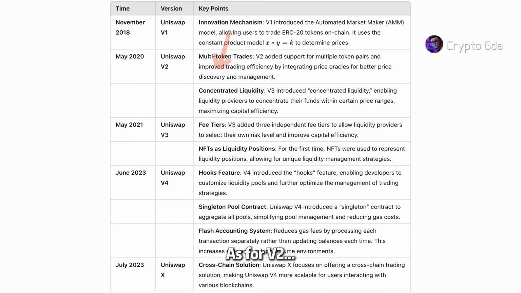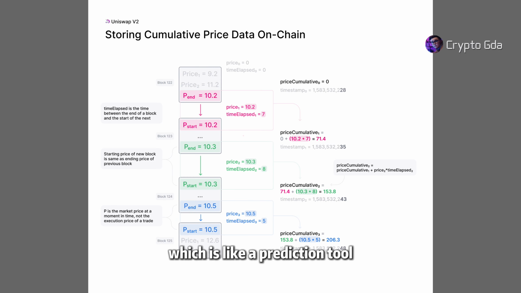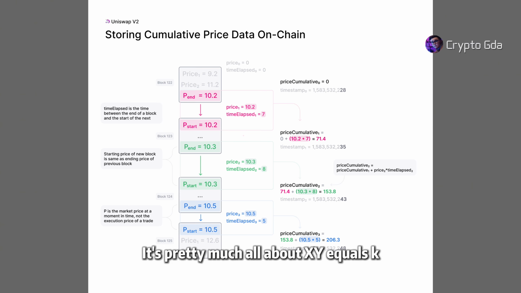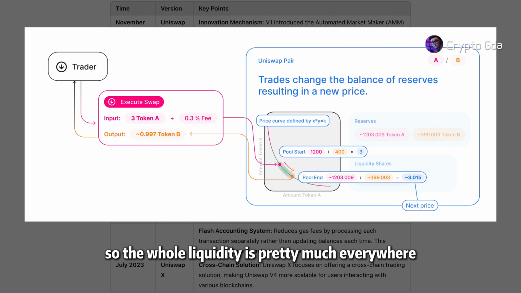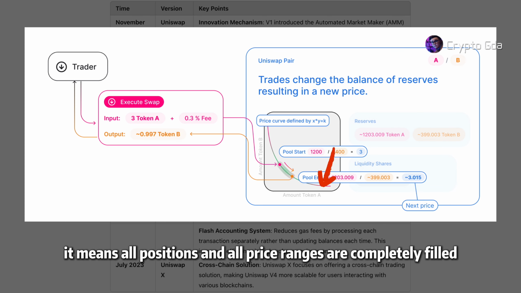As for V2, it's basically just V1, where this XY equals K model has added something called an oracle, which is like a prediction tool, so we can link V1 and V2 together. Think of it as just one thing, because there hasn't been much of an upgrade. It's pretty much all about XY equals K, so the whole liquidity is pretty much everywhere, starting from 0 to the highest price. It means all positions and all price ranges are completely filled.